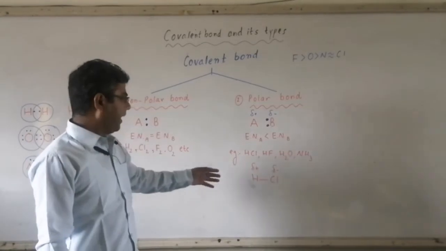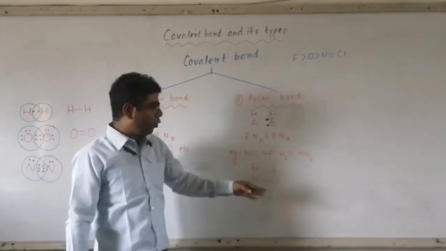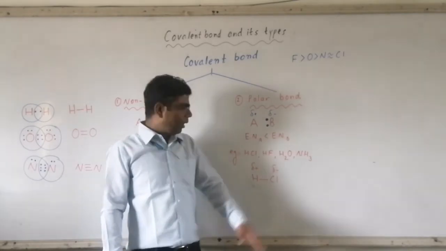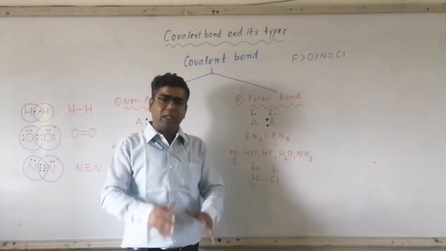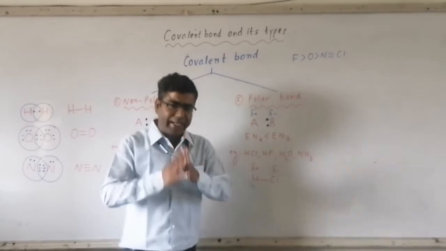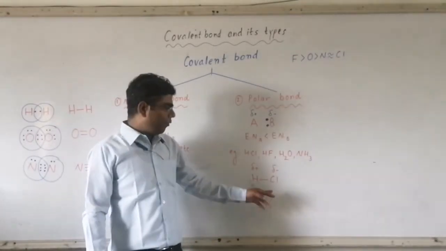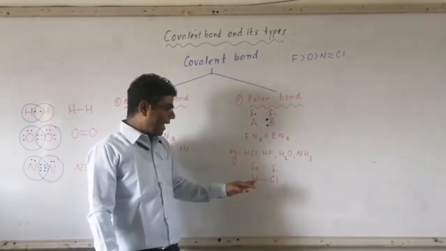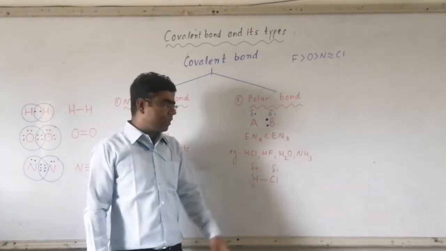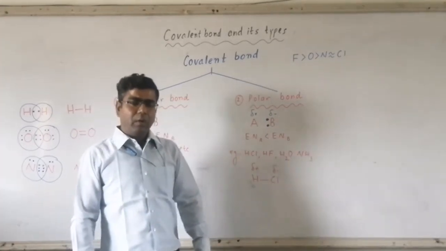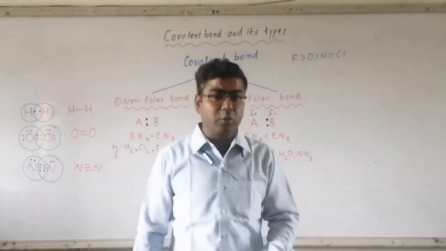Like we can have HCl molecule, HF molecule, NH3 molecule. In all these cases, electronegativity difference is there between the atoms. In HCl, Cl will have delta minus charge and H will have delta plus charge, because electronegativity of Cl is more than hydrogen. So Cl will attract the shared pair of electrons towards itself.